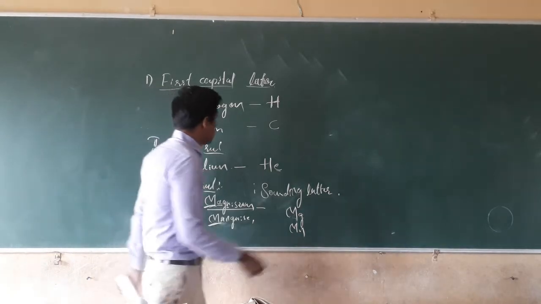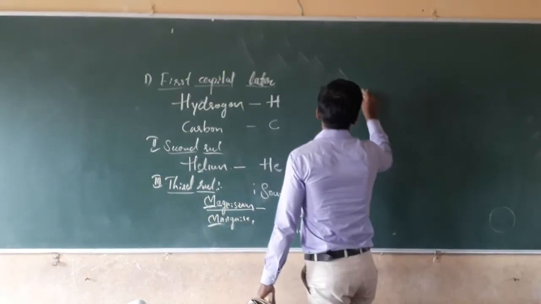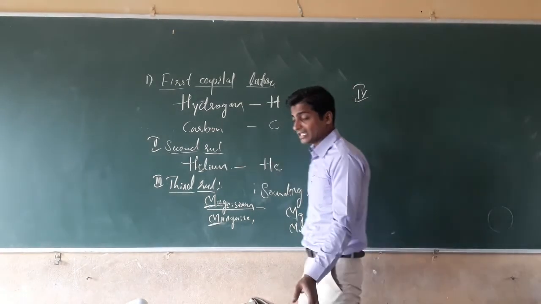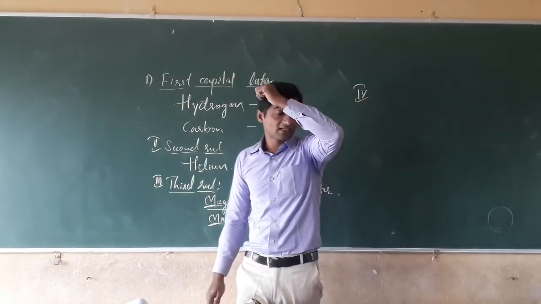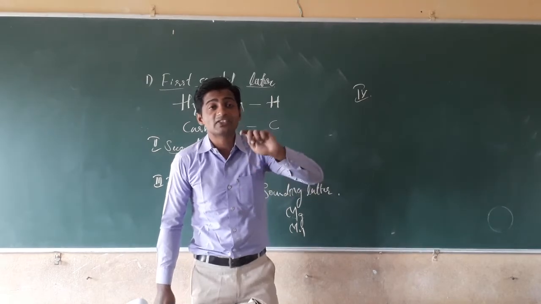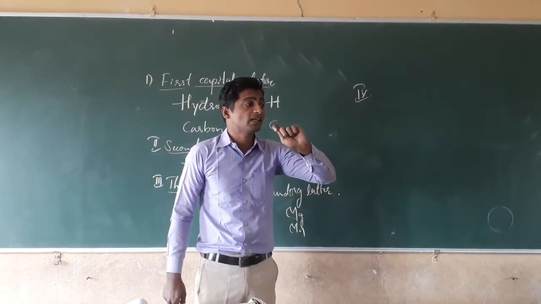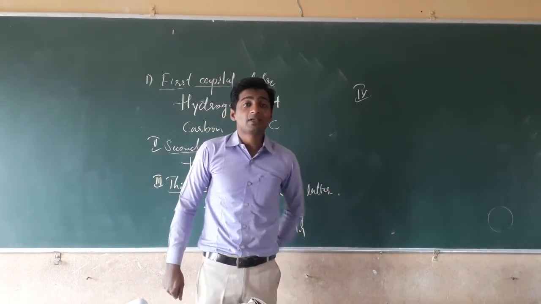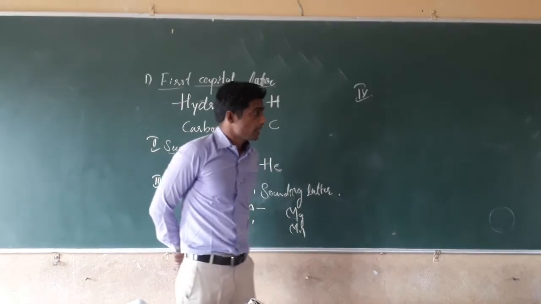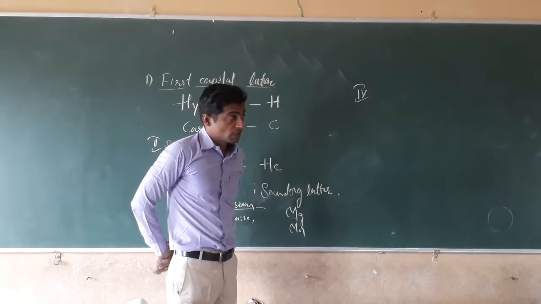After this, the fourth rule is there. Some elements have been given names from the Latin name. See, for example, sodium.